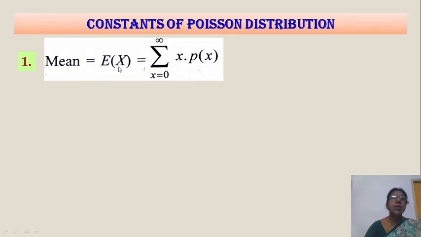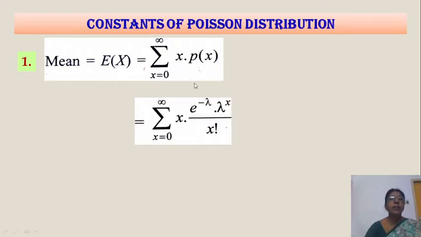But for Poisson distribution, this mean is defined as sigma x into p of x, a variable into its probability. Now what is p of x? By the definition of Poisson distribution, the probability of x is e power minus lambda lambda power x by x factorial. You see x is there, and x factorial means x into x minus 1 factorial.